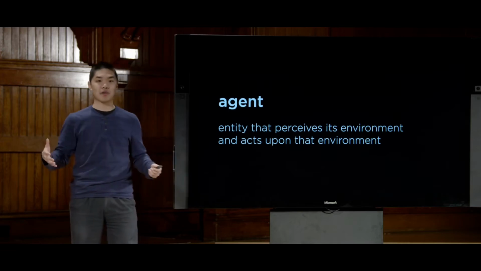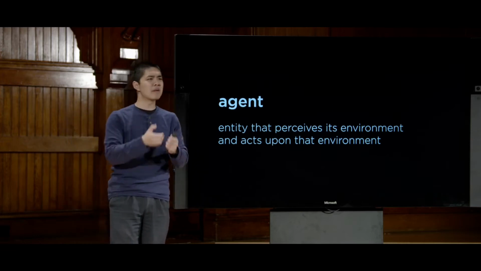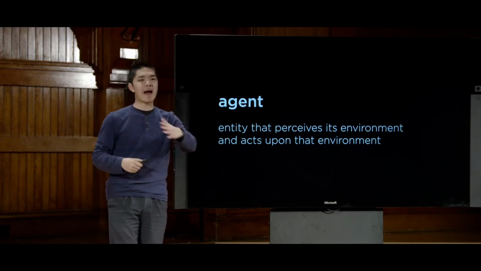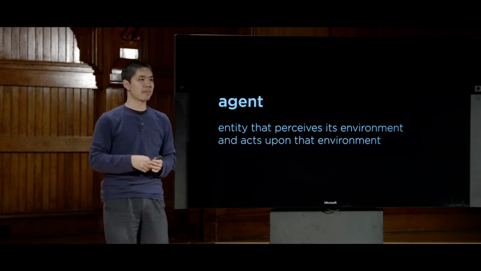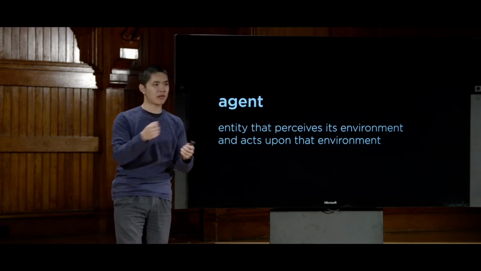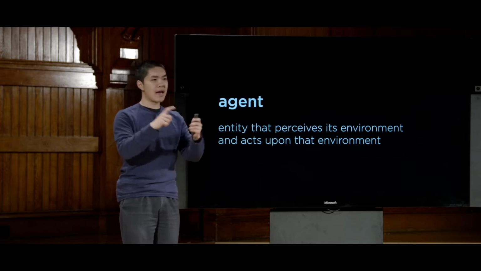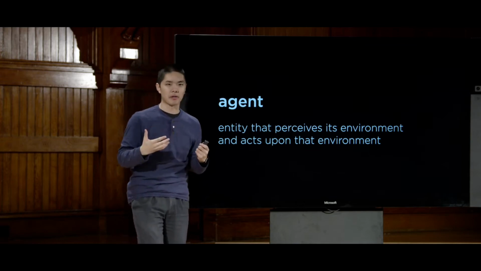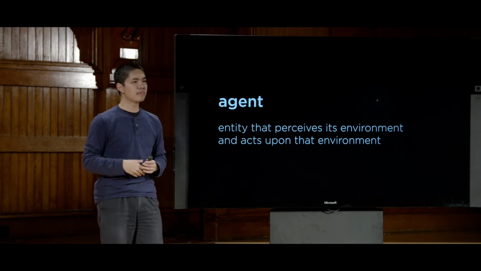So in the case of the driving directions, your agent might be some representation of a car that is trying to figure out what actions to take in order to arrive at a destination. In the case of the 15 puzzle with the sliding tiles, the agent might be the AI or the person that is trying to solve that puzzle, to try and figure out what tiles to move in order to get to that solution.